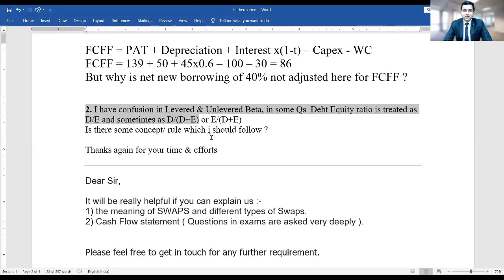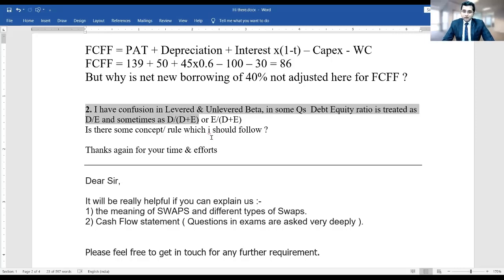So when I say debt equity ratio, it can be either debt upon equity or debt upon debt plus equity. But debt upon debt plus equity should be better named as the debt to value ratio and not exactly the debt to equity ratio.